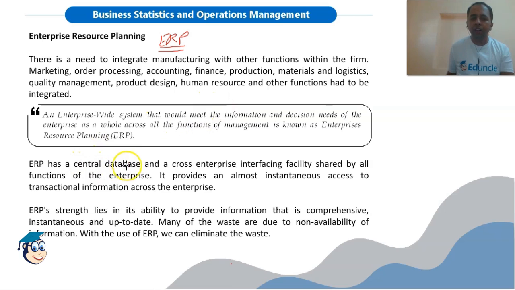ERP has a central database and a cross-enterprise interfacing facility shared by all functions of the enterprise. So this information can be accessed by anyone who has been given the right to access it. It provides almost instantaneous access to transactional information across the enterprise. So it is an information providing software, ERP.